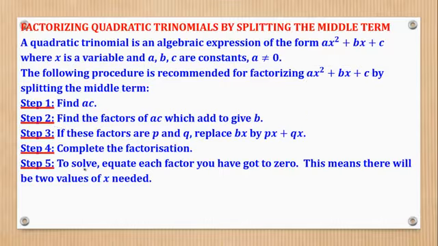Then step 5, sometimes they can tell you to solve. So when they want you to solve a quadratic equation, here they say equal to 0. It means that you will equate the factors to 0. And that means that there will be 2 values of x, as we shall see in the worked examples.